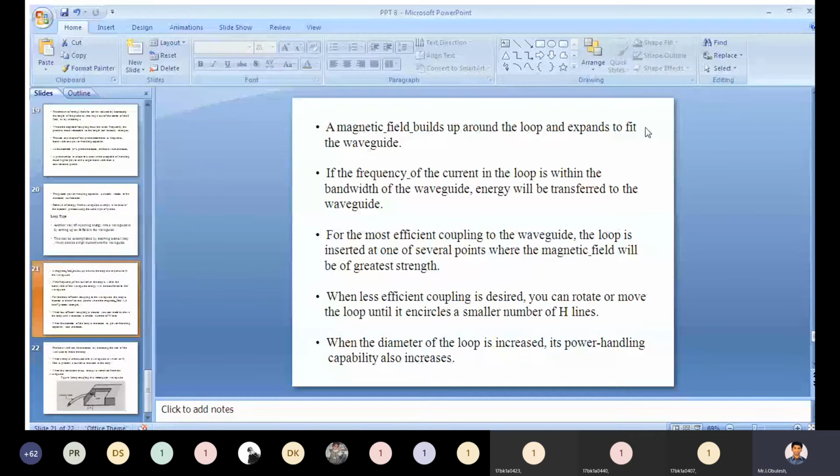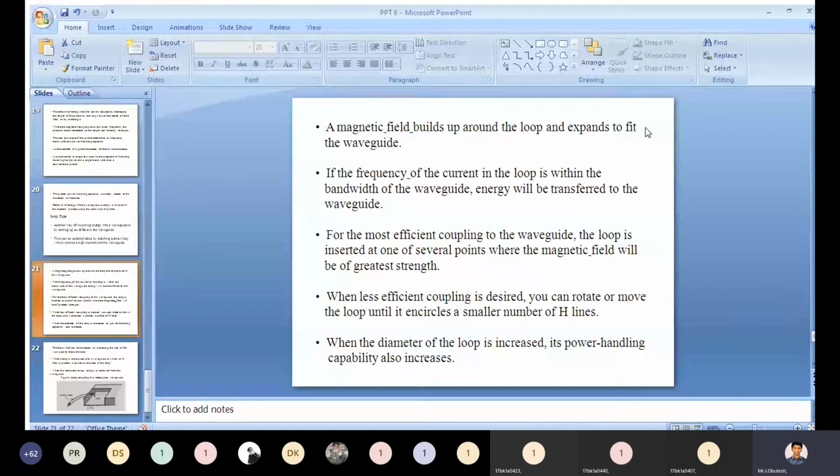If the frequency of the current in the loop is within the bandwidth of the waveguide, the energy will be transferred to the waveguide.